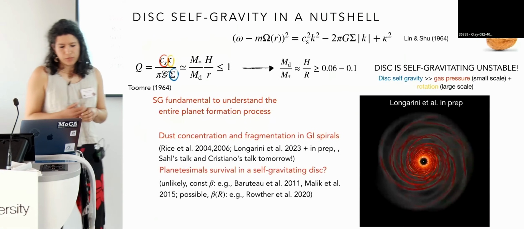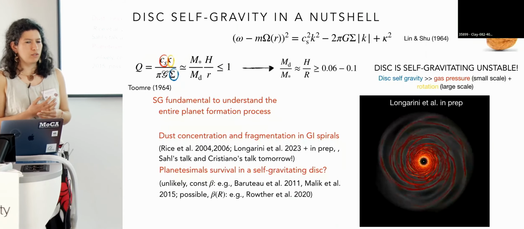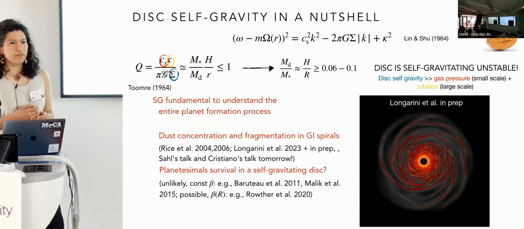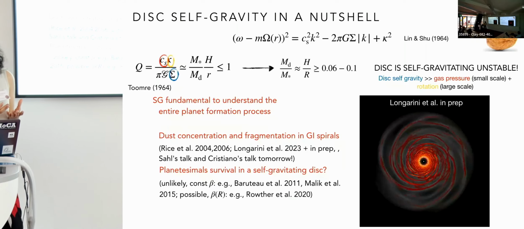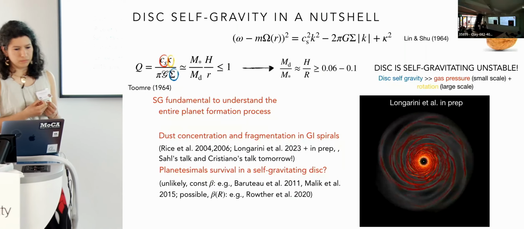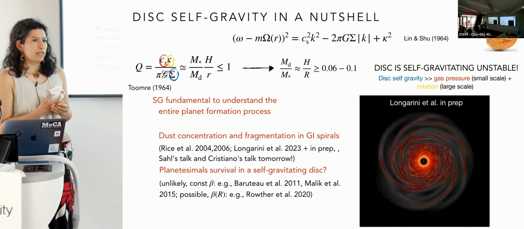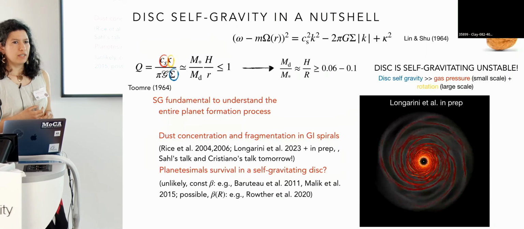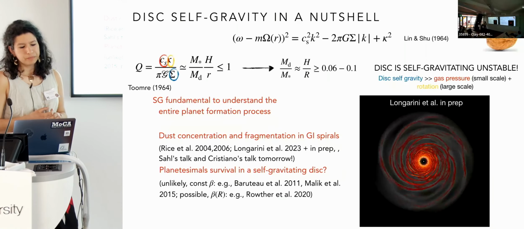Then, especially for the formation of planets, as Sal already described in his talk, and as Cristiano will present in his talk tomorrow, dust can concentrate in the spiral arms, and this can help the formation of planets through direct gravitational collapse. Also, it would be interesting, and it's something I would like to do soon, to investigate how this changes if you also consider dust growth in the picture.